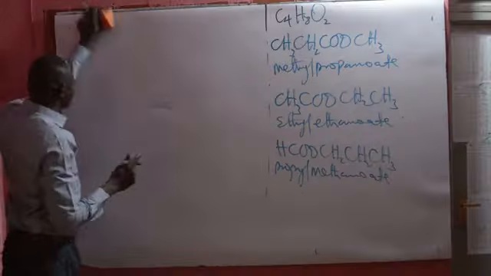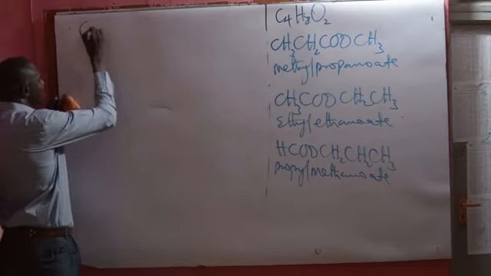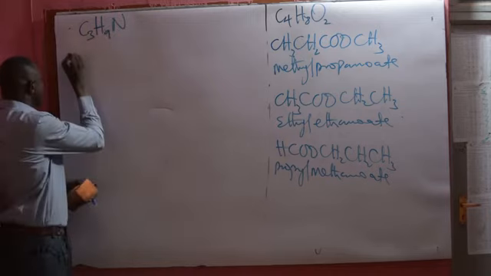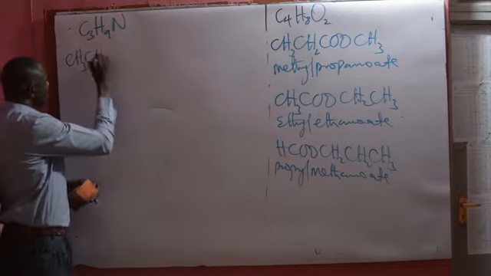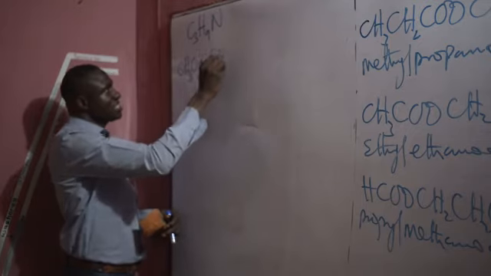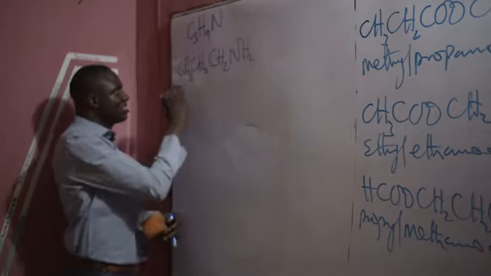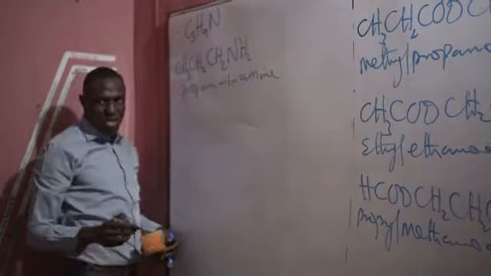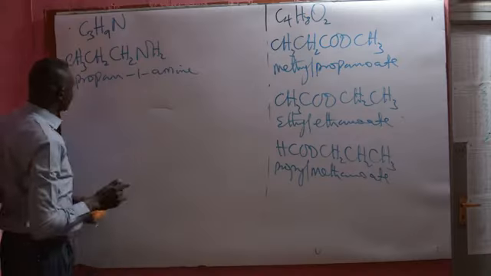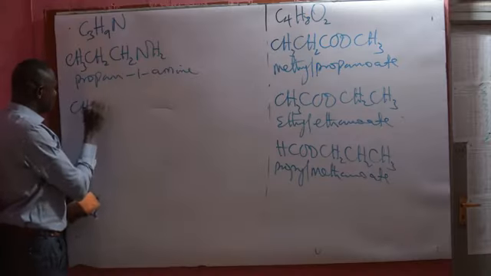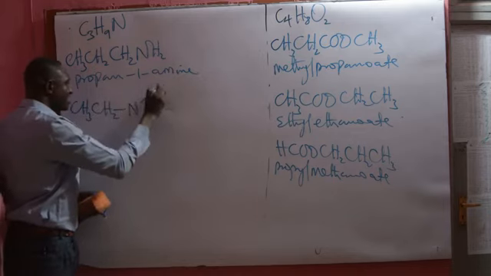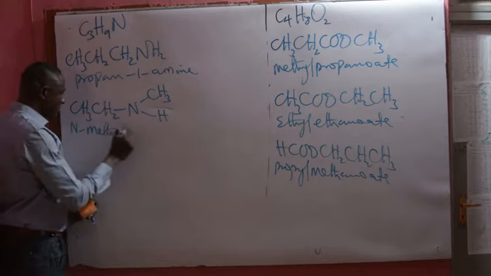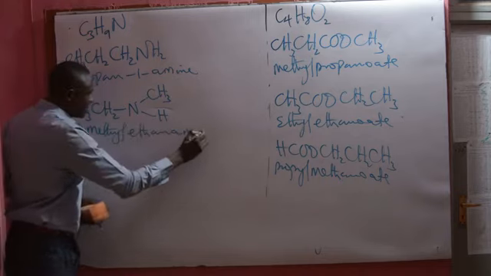Another example is this: if we have C3H9N, we can have CH3CH2CH2NH2. This is propan-1-amine. Let's look at the metamers to this compound. You can have CH3CH2NHCH3. This is N-methylethanamine.